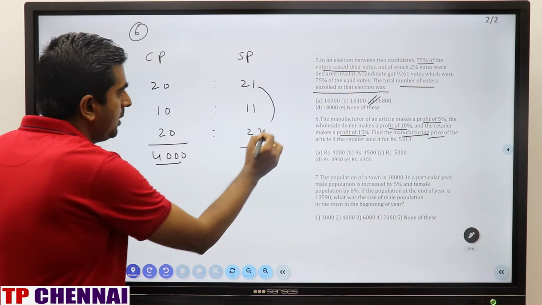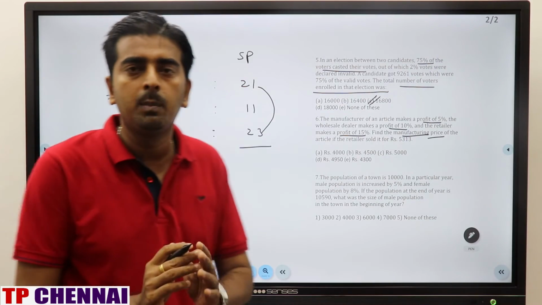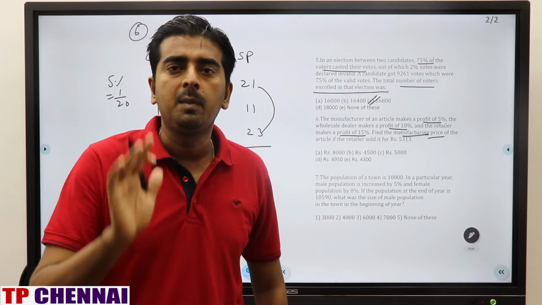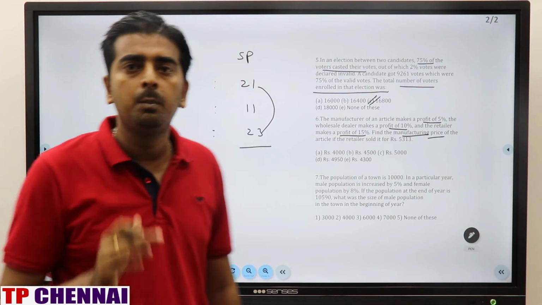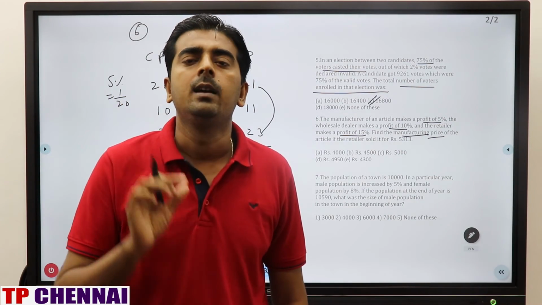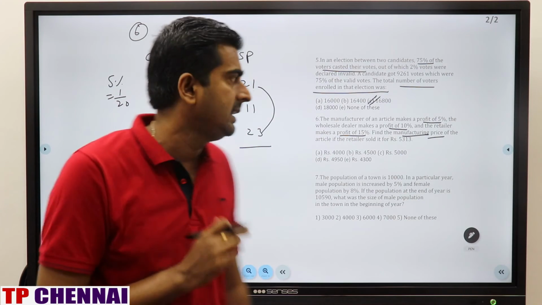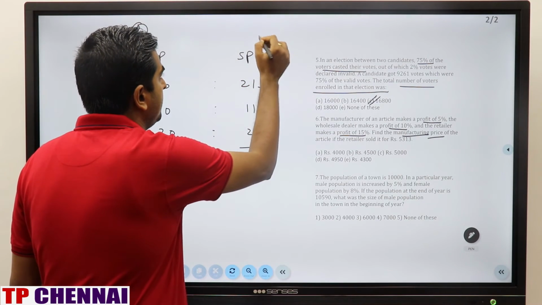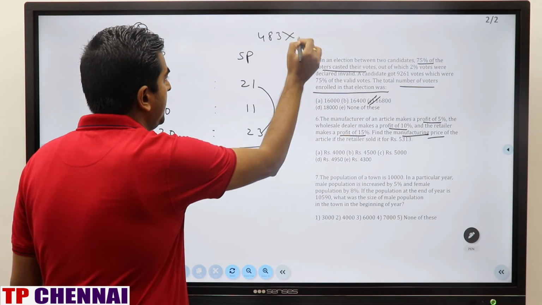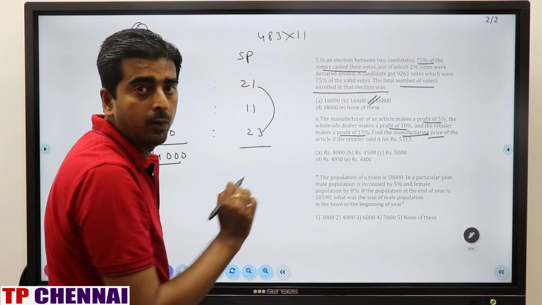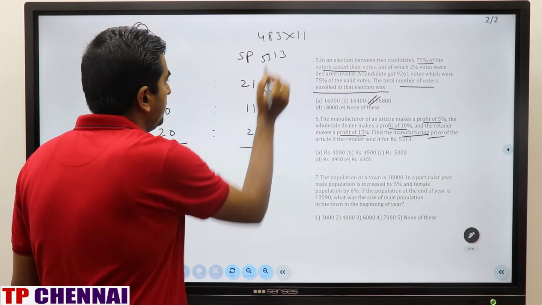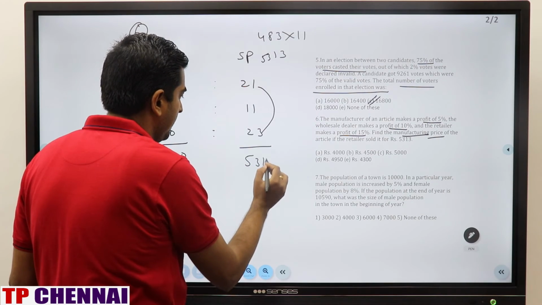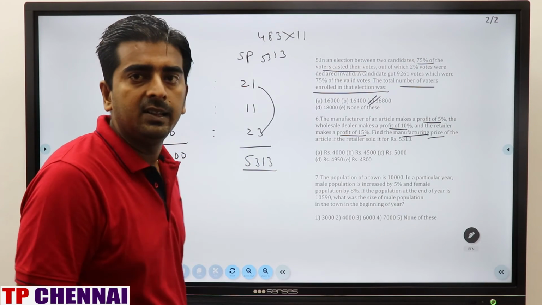First multiply 21 to 23. Multiplication of two numbers when difference is 2, it is nothing but middle number square minus 1 square. Between 21 and 23, what is the middle number? 22. What is 22 square? 484. Minus 1, 483. So 483. You have to multiply by 11. Multiplication by 11. What is the trick? Write this 3. Add this number. So 5313. This is the selling price.